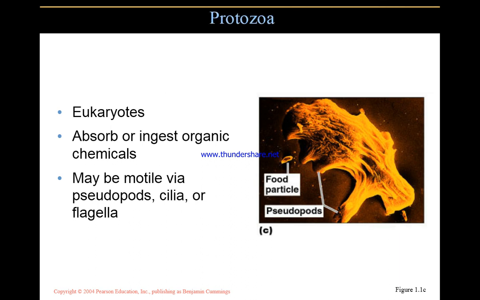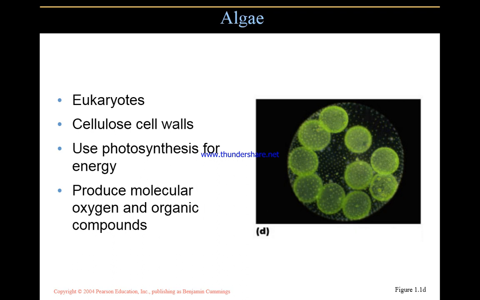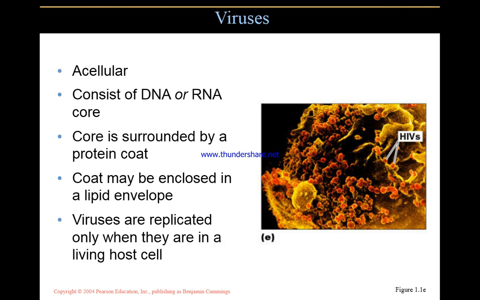Protozoa are eukaryotes that absorb or ingest organic chemicals. They may be motile via pseudopods, cilia or flagella, as can be seen in the picture. Algae are also eukaryotes with a cellulose cell wall. They use photosynthesis for energy, and we can see the greenish color. They produce molecular oxygen and organic compounds.